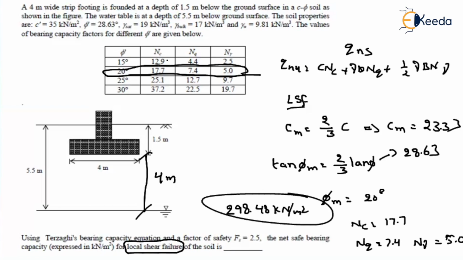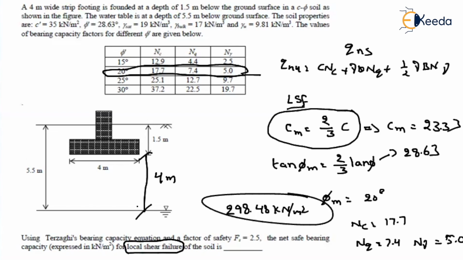As of now, we have seen so many questions. Only thing is that you should strike in your mind that as the soil fails by local shear failure, first we have to find out the mobilized cohesion, and also we have to find out the mobilized angle of friction. If you can remember this, then you can end up with the correct answer, right?